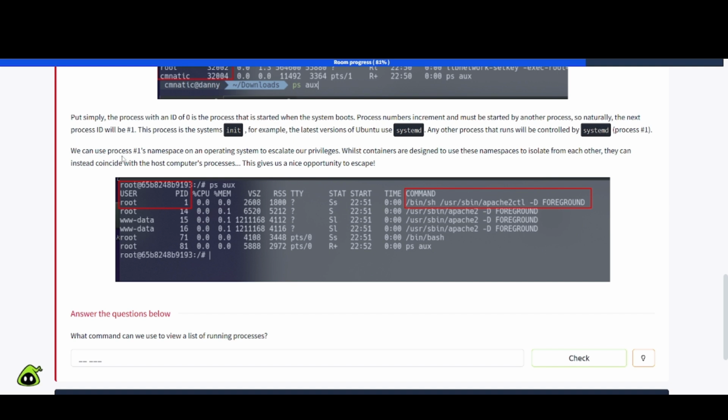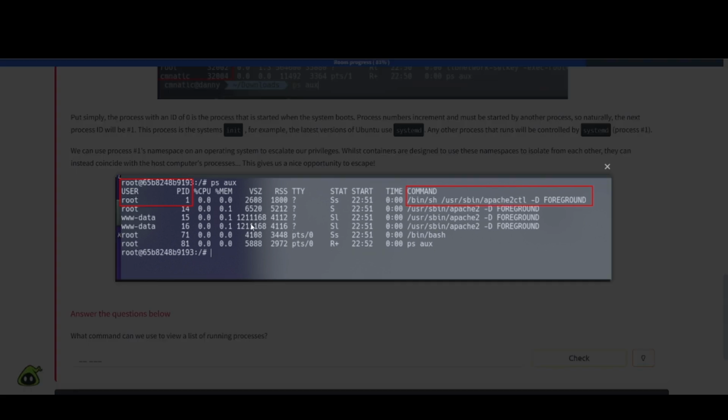Any other process that runs will be controlled by systemd, process number 1. We can use the process number 1's namespace on an operating system to escalate our privileges. Whilst containers are designed to use these namespaces to isolate from each other, they can instead coincide with the host computer's processes. This gives us a nice opportunity to escape. That's interesting there.